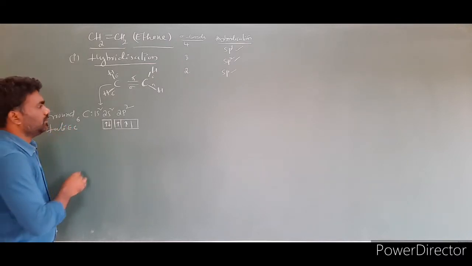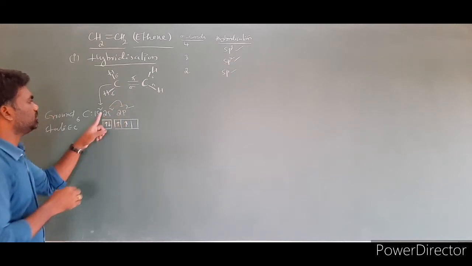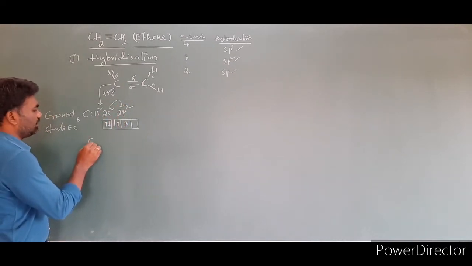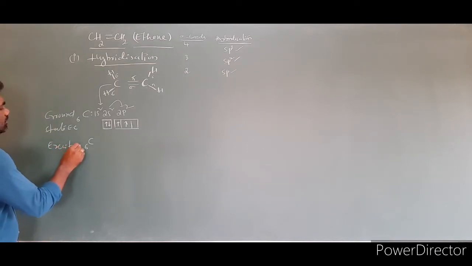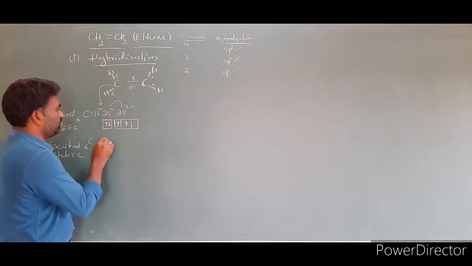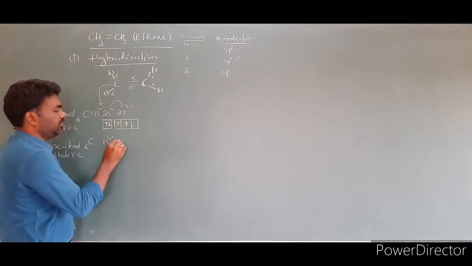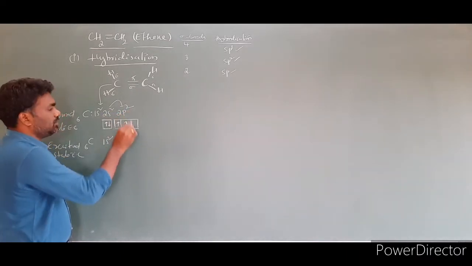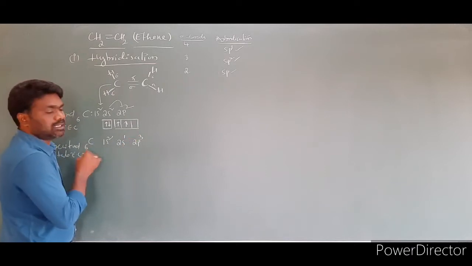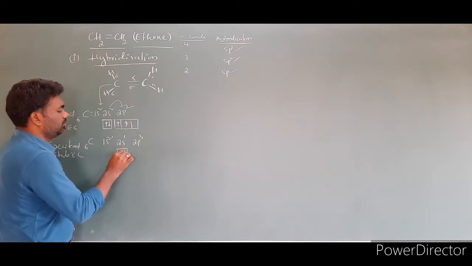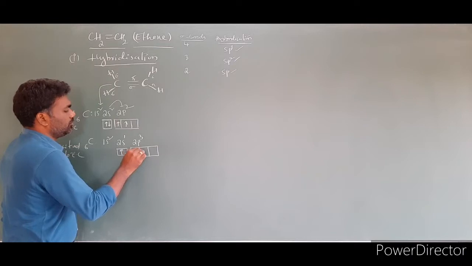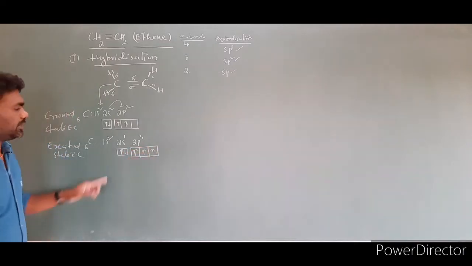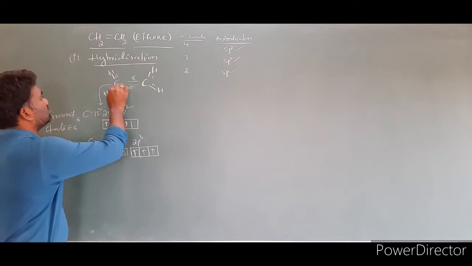Then we have to jump one electron from 2s2 to 2p. Then we get what is called the excited state electronic configuration. So 1s2, one electron went there, so 2s becomes 2s1 and 2p2 becomes 2p3. Clear? Then write the orbital boxes: 1, 2, 1 only. In this case we have 1, 2, 3. Right? So what is the hybridization of this carbon?